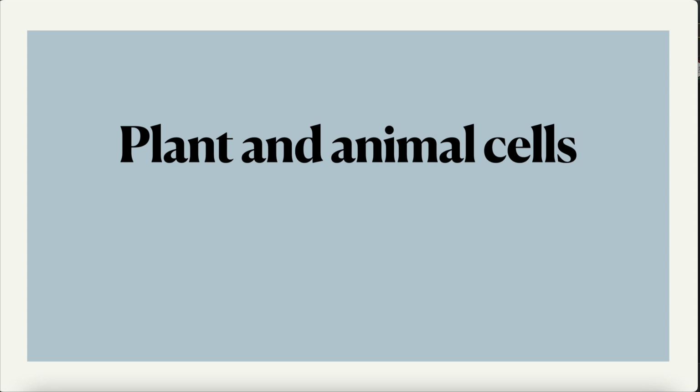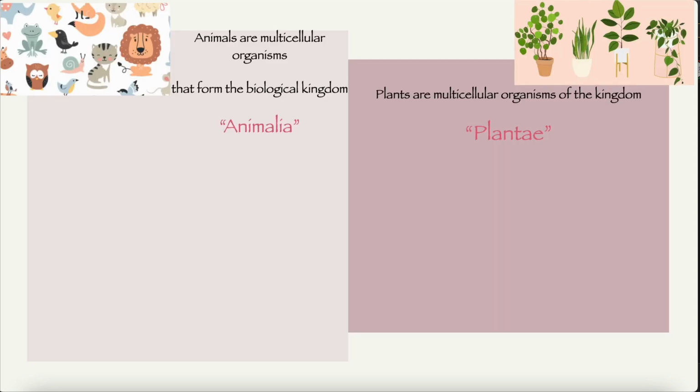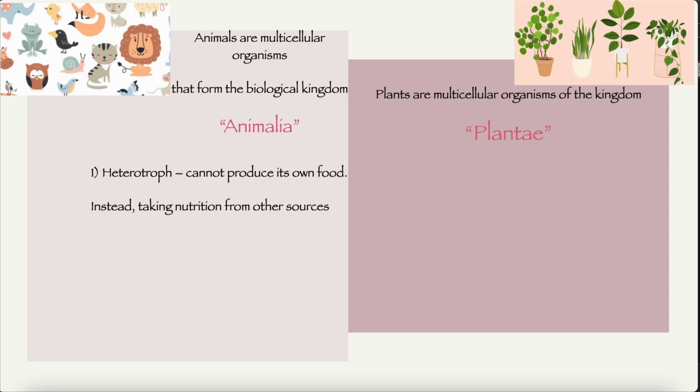So now that we have learned about one of the eukaryotic cells, the protist, let's move on to the plant and animal cells. Animals are multicellular organisms that form the biological kingdom Animalia, and plants are also multicellular organisms of the kingdom Plantae. Let's see how they are different. Animals are heterotrophs, that is, they cannot produce their own food. Instead, they take nutrition from other sources. Whereas plants are autotrophs. They can produce their own food from water and carbon dioxide.